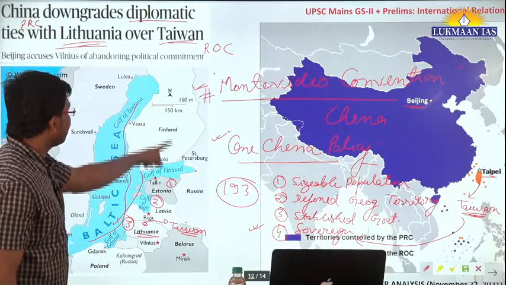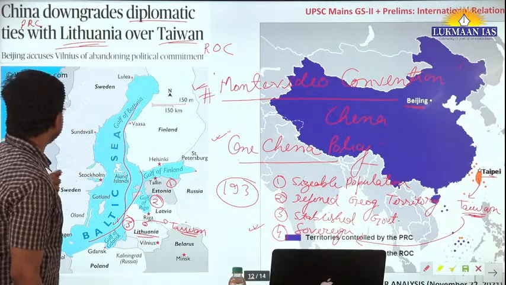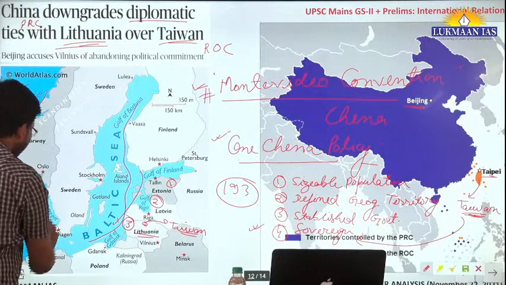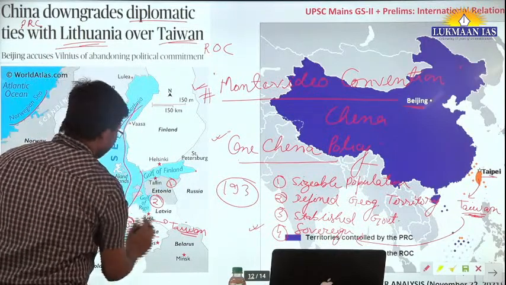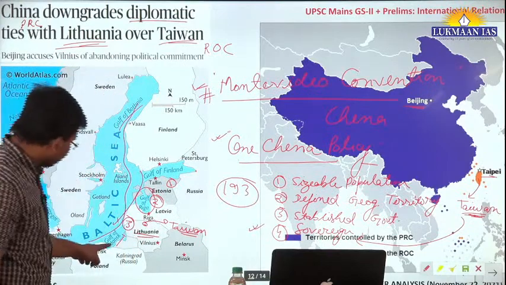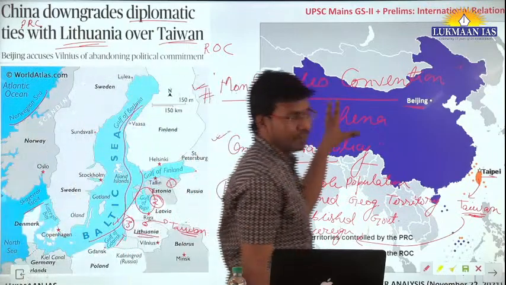So you can remember the names of some of the gulfs and seas located over here, like the Norwegian Sea, the Baltic Sea, then the Gulf of Bothnia, then the Gulf of Riga, the Gulf of Gdansk, like that. All right, so this is what we need to focus on.